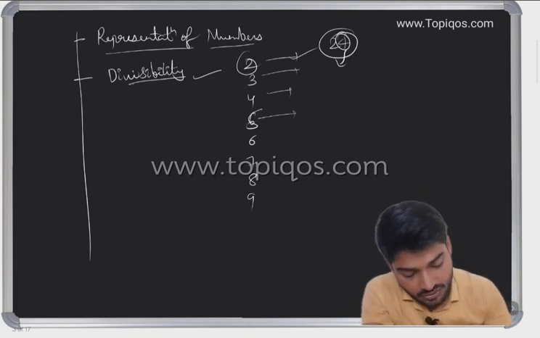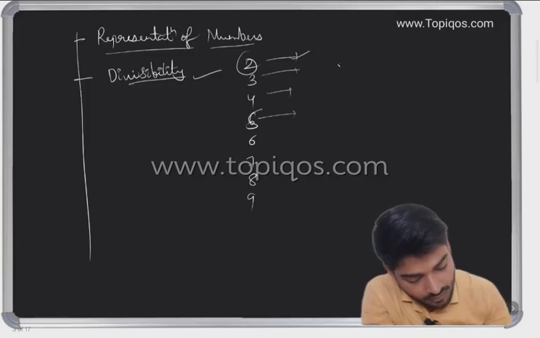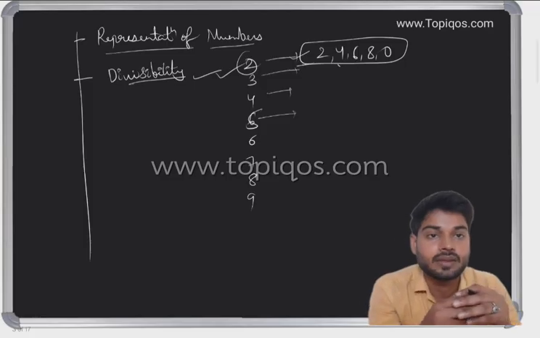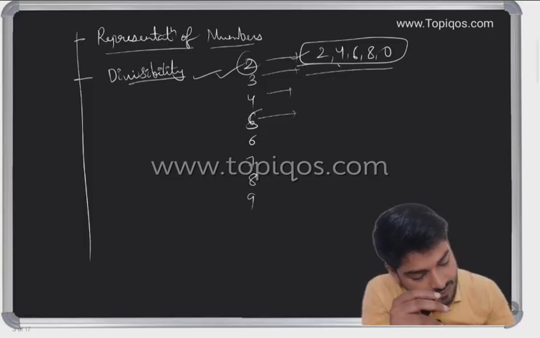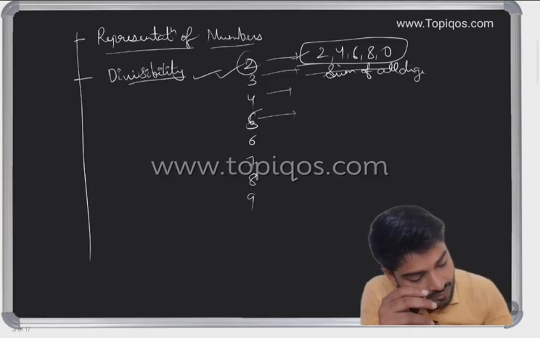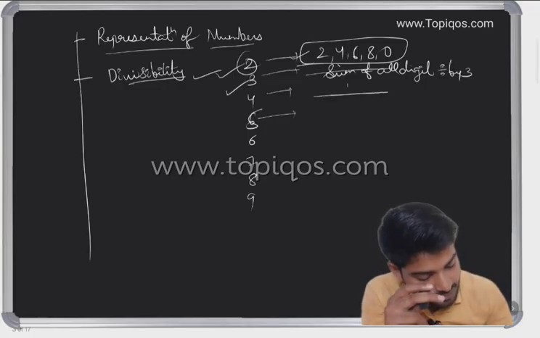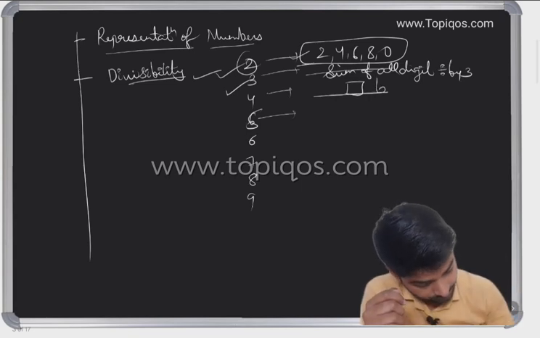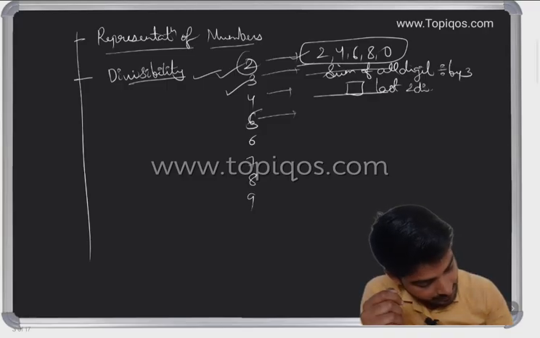If at the unit place there is a 2, 4, 6, 8, or 0, then it is divisible by 2. For 3, if the sum of all digits is divisible by 3, then it is divisible by 3. For 4, if the last two digits are divisible by 4, then it is divisible by 4.